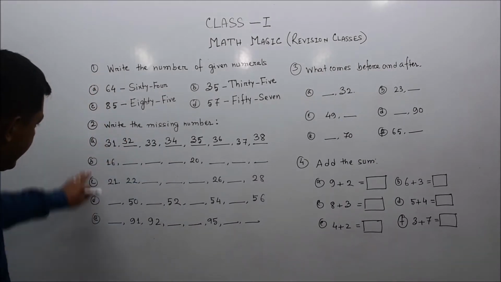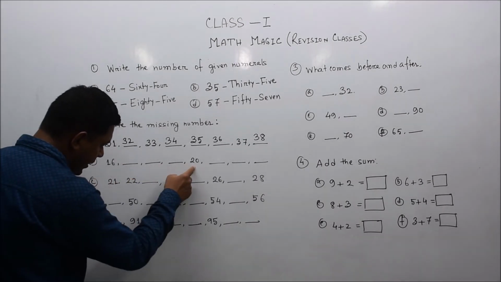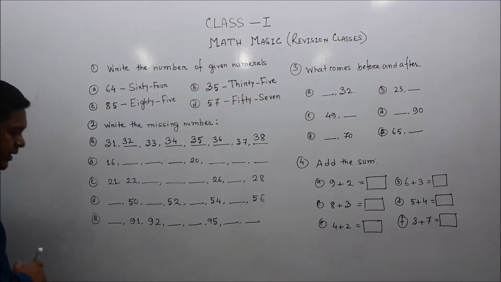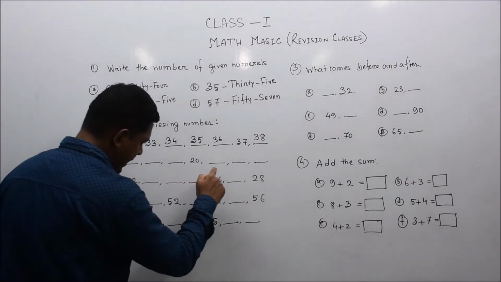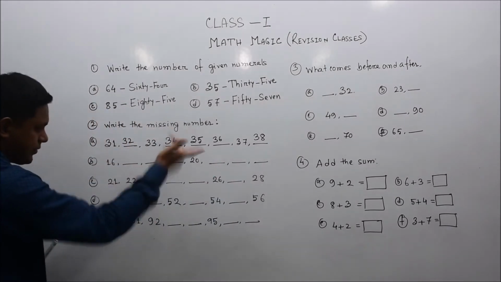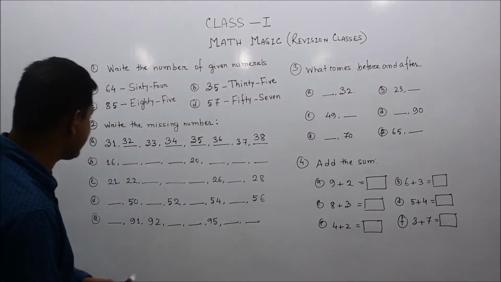Okay, next B part. 16 is given, dash, 20. After 16, three numbers we have to write here. Three numbers are missing, and again after 20, dash, again three numbers. That means 3 plus 3, 6 numbers are missing here. Okay, let's find the missing numbers.